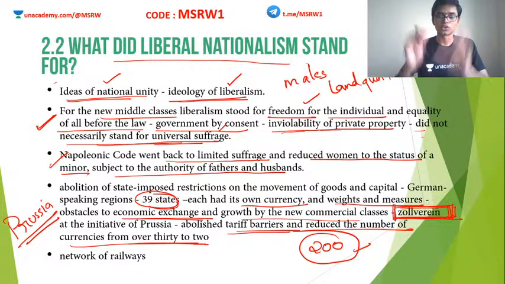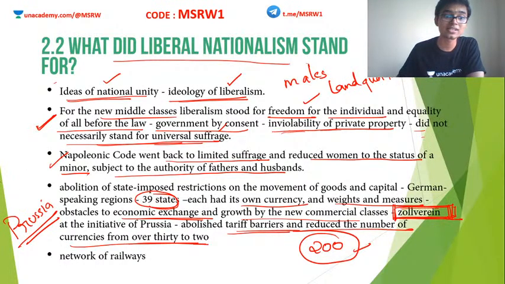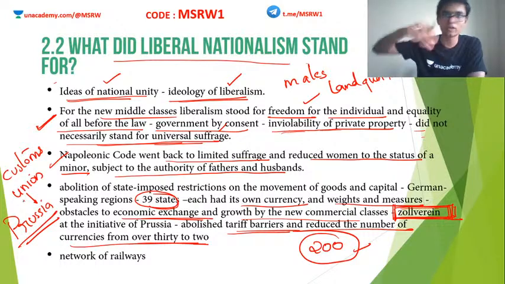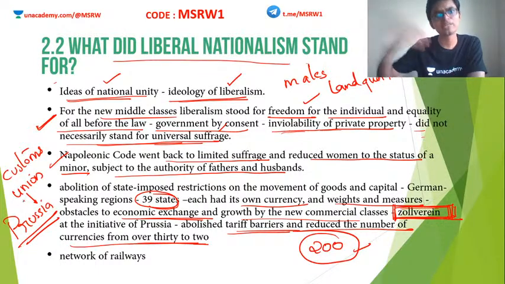So Zollverein is essentially a customs union made by Prussia. Prussia made this customs union along with some of these 39 states. Eventually, all the 39 states joined this union. Why?